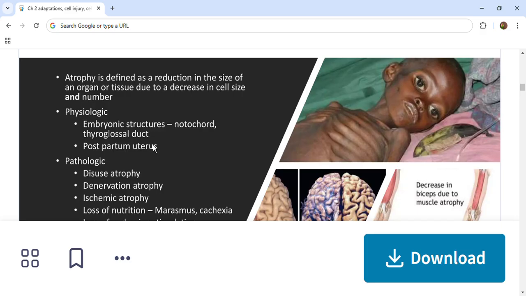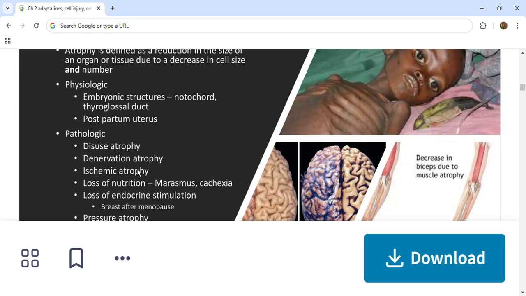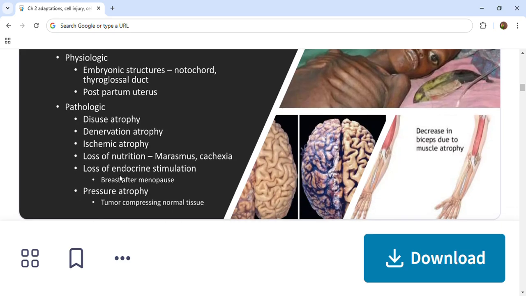Next, loss of innervation. In denervation atrophy, skeletal muscle function is dependent on the nervous system. Damage to the nerve will definitely lead to atrophy of the muscle fibers.